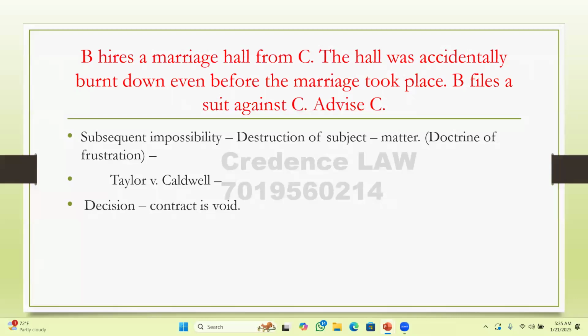The given case is similar to Taylor versus Caldwell, where the defendant agreed to let out a music hall on a certain date. Before this date approached, the hall was accidentally burned. The court said it was the doctrine of impossibility. There was a frustration where the subject matter itself was destroyed, so the party cannot question it. So the contract in itself is void.